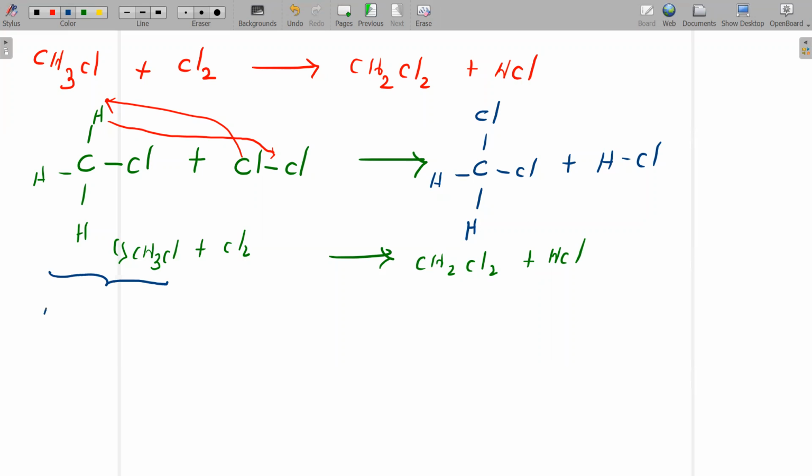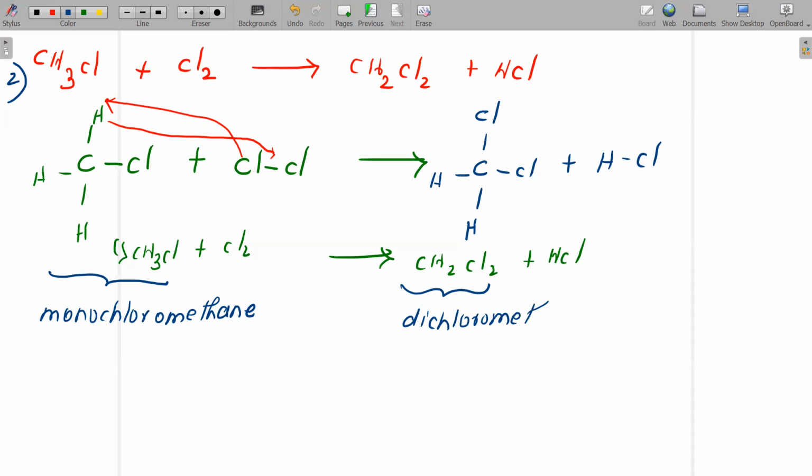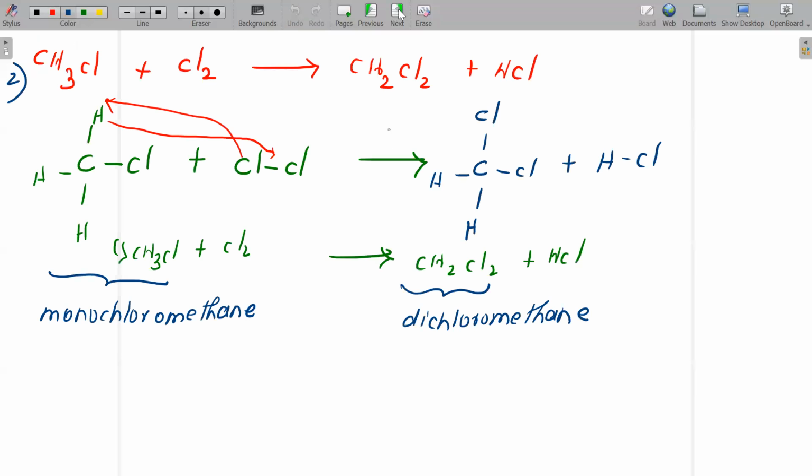So this one, we call it as monochloromethane. This is our second reaction, monochloromethane. And you guys got dichloromethane. Now, children, just write this. Now, children, just take this dichloromethane. Just select the dichloromethane. That is nothing but CH2Cl2, right?